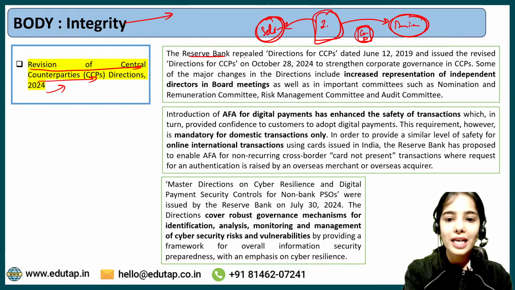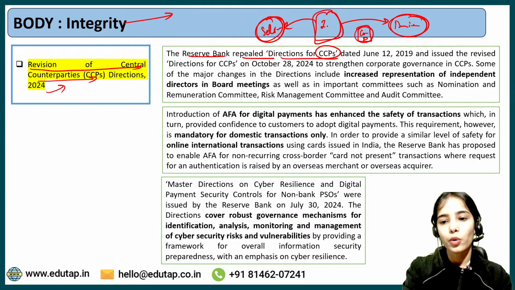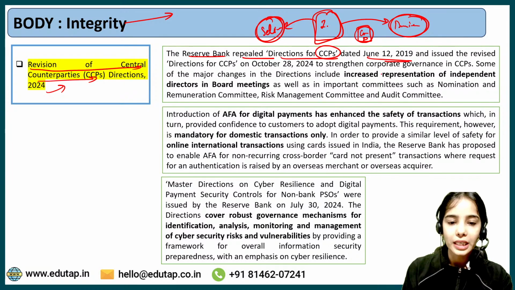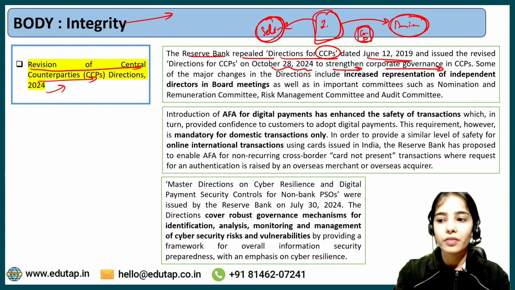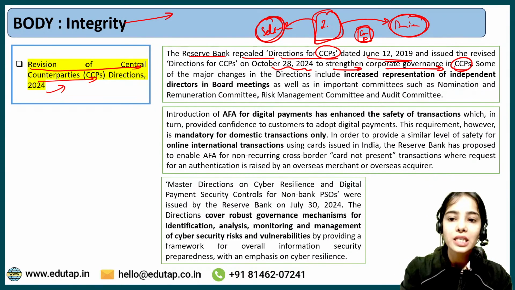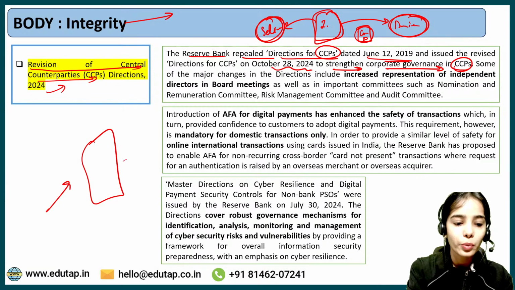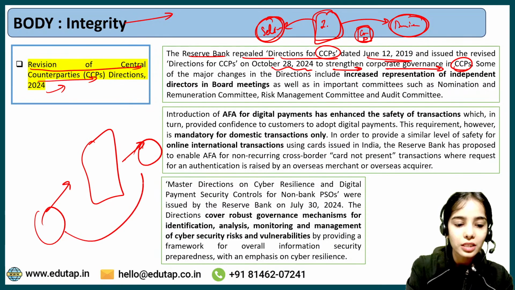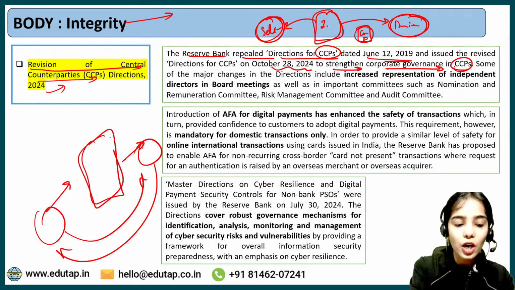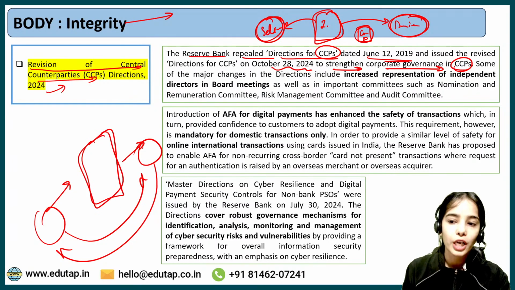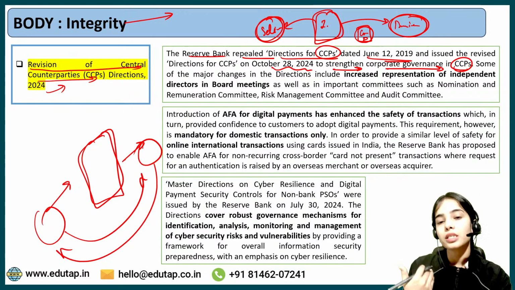So the Reserve Bank has repealed the directions for central counterparties that were released in 2019, and the RBI has released new directions for the central counterparties in 2024 to strengthen corporate governance in the central counterparties. Because the central counterparties are in between the two parties so that the transaction can happen smoothly, the central counterparty itself should be very strong. So they should have a strong governance.